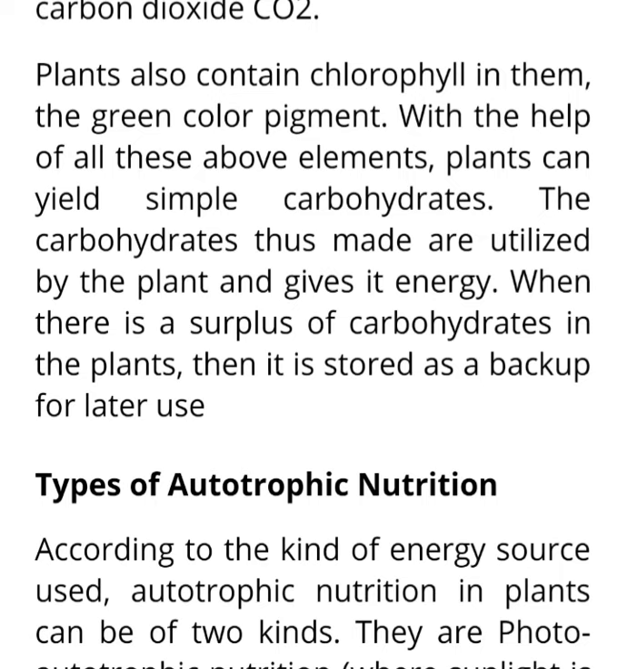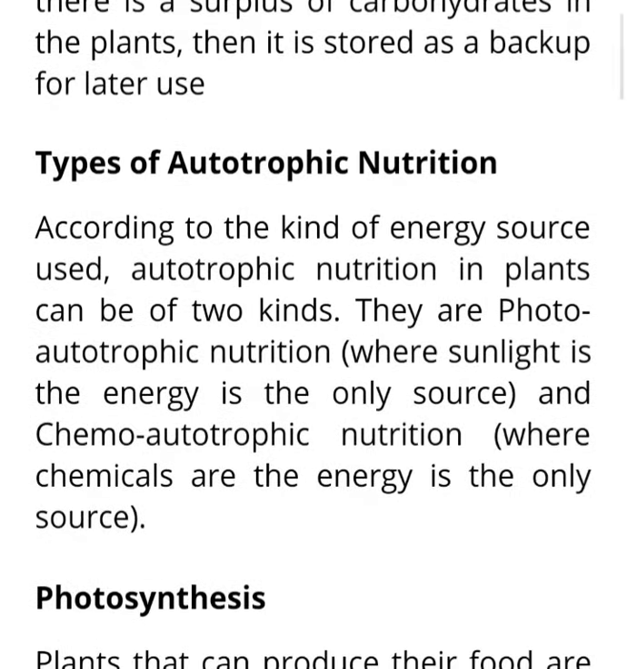Okay, so that is autotrophic nutrition. Now children, there are different types of autotrophic nutrition, and this is according to the kind of energy source which is used. ठीक है, तो उसके बेसिस पे ऑटोट्रॉफिक न्यूट्रिशन जो है वो दो काइंड के हैं. वन इज़ फोटो ऑटोट्रॉफिक न्यूट्रिशन, where the energy in the sunlight is the only energy source. Okay, and chemoautotrophic, where chemicals are the only energy source.